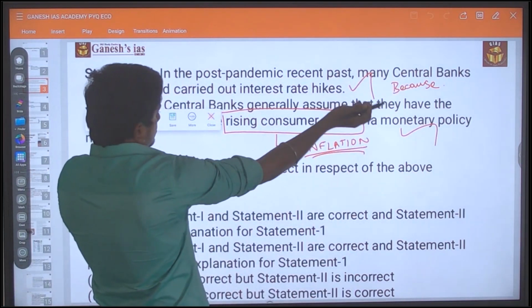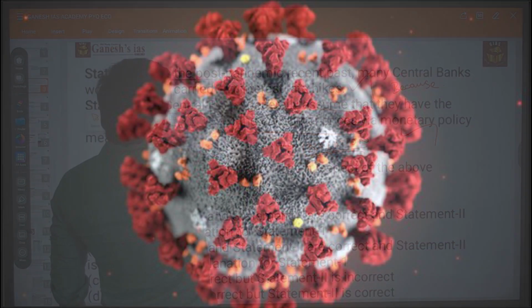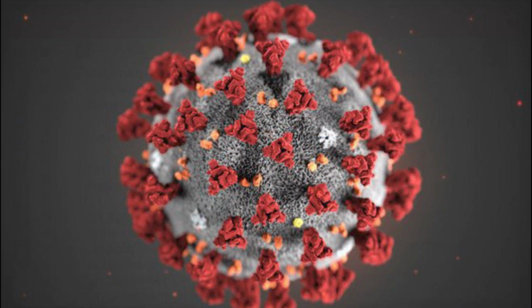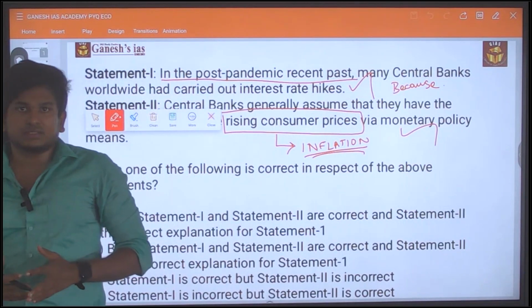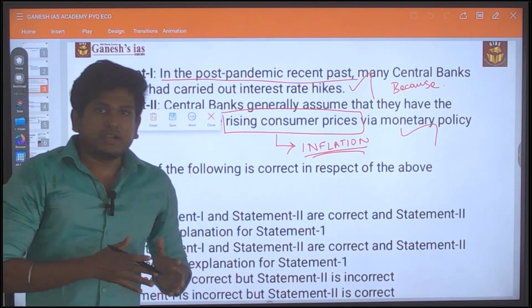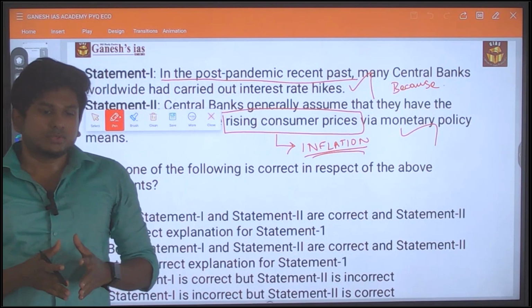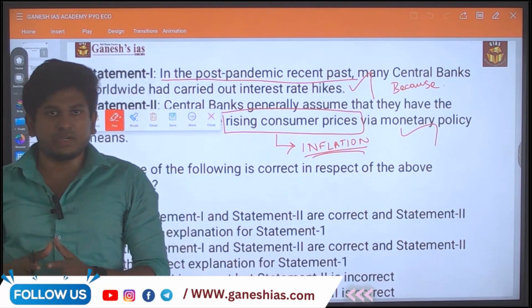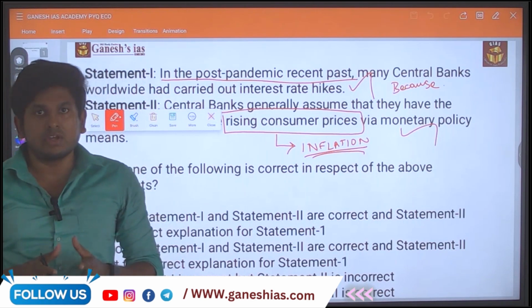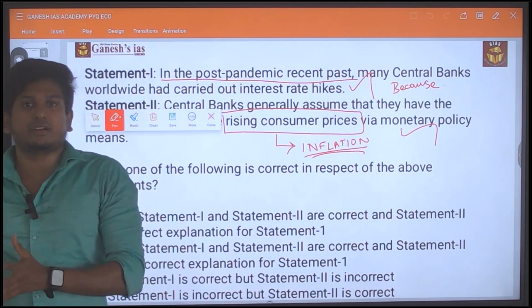There are some terms like post pandemic, recent past. All these things are spoken about. See, in the time of COVID, the country is in a lockdown, and also there is huge unemployment, and there is no economic growth, so there is a deflation in the economy.